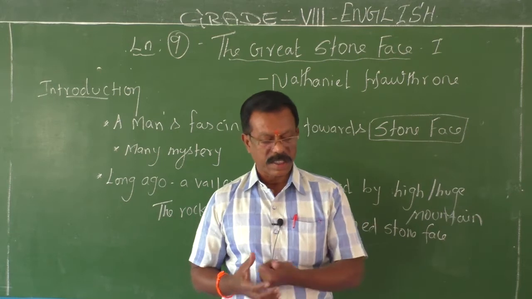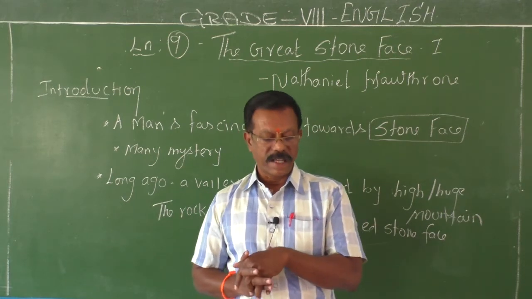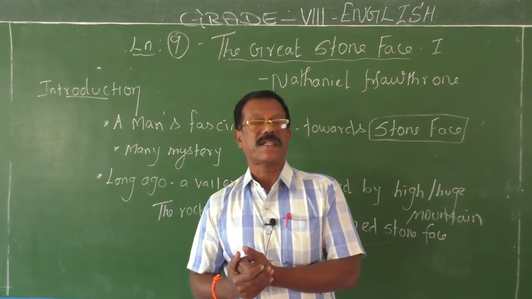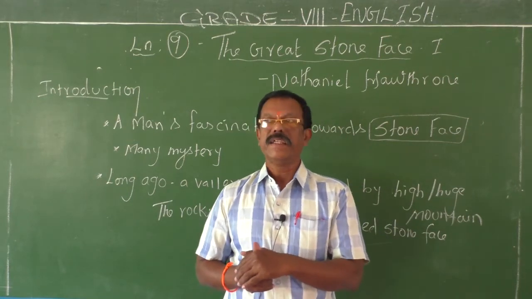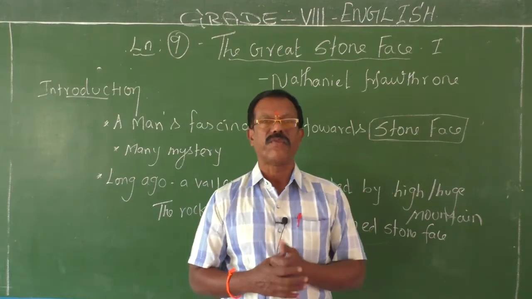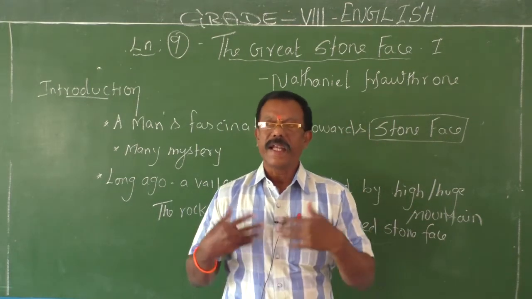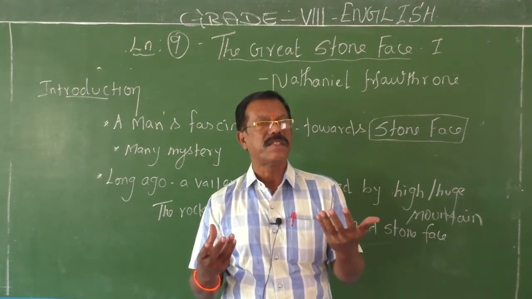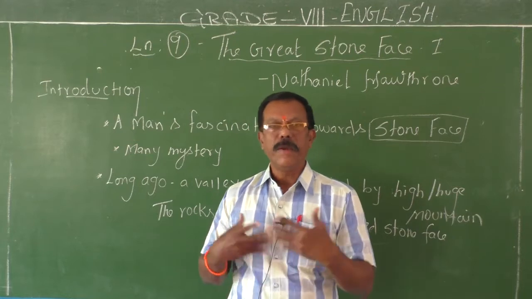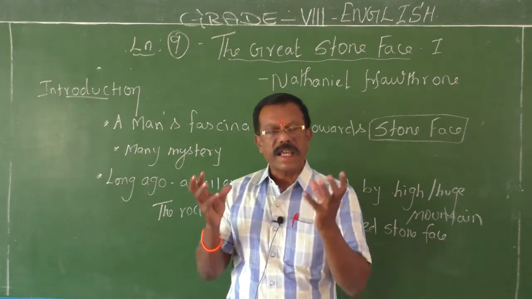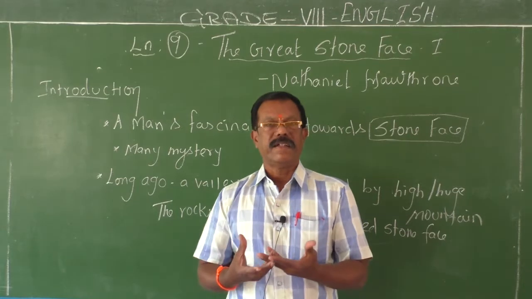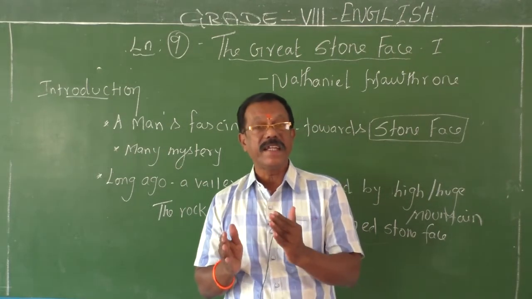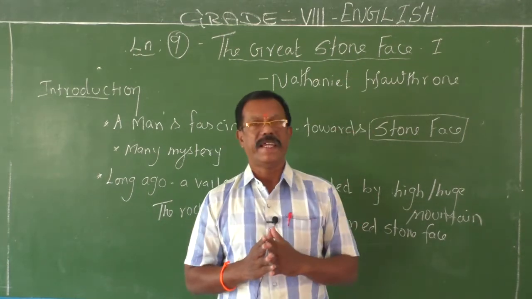And there was a small boy in the valley. His name was Ernest. He was living there with his mother. He too was attracted and fascinated by the stone face of the mountain. And everyone in the valley knew about it. There were many stories behind such stone faces. People used to say that in future, a child is going to be born in the valley, and the child will resemble the stone face.